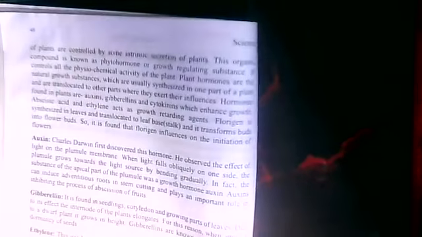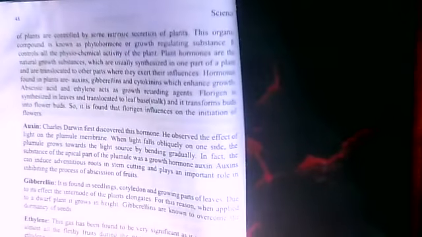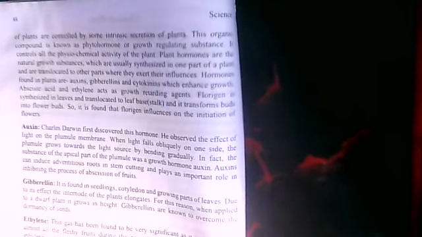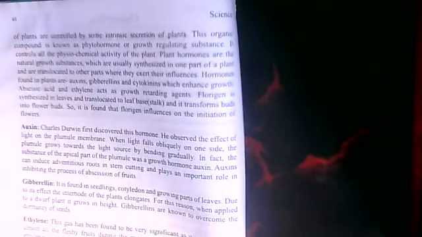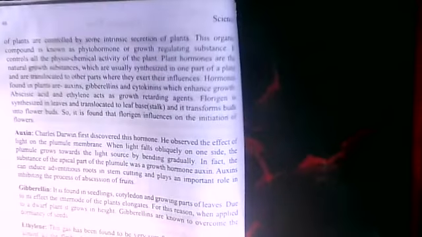Ethylene. This gas has been found to be very significant as it is produced by almost all the fleshy fruit during the process of ripening. For this reason, ethylene is now regarded as a gaseous phytohormone. This hormone is also present in fruits, flowers, seed, leaves and roots. Ethylene can eliminate the normal geotropic response of seedlings and consequently deformed seedlings are produced.